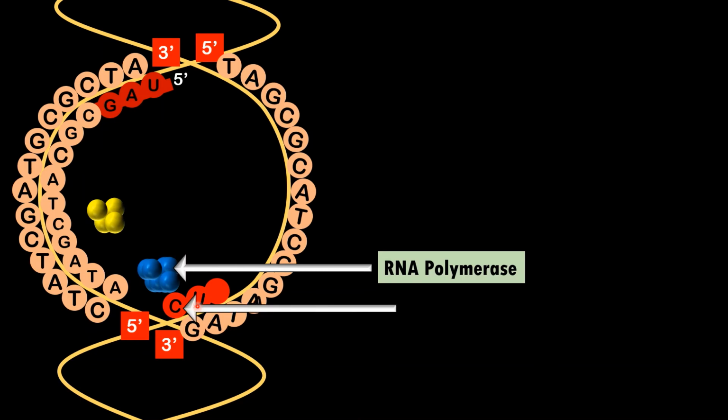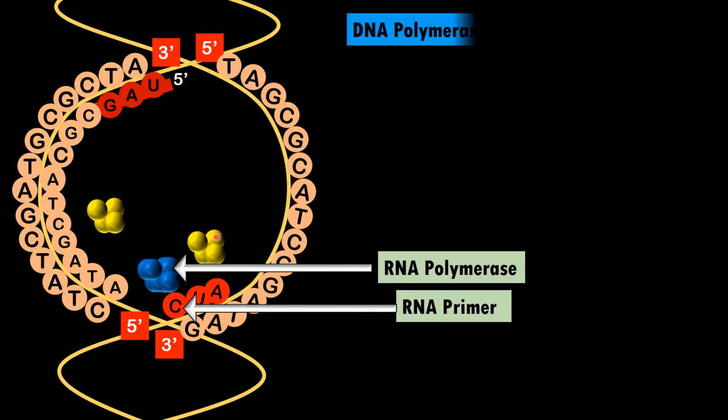Okay, now in case of the other strand of DNA, the template strand is 3' to 5', so it will start replication in the opposite direction. So this RNA polymerase will form this RNA primer first. So it is forming G pairs with C, A pairs with U, and T pairs with A. This is a short stretch of primer formed by RNA polymerase. Now once the primer is ready, then DNA polymerase will come here and start adding the nucleotides one by one. So it is forming the polymer of deoxyribonucleotides one by one.